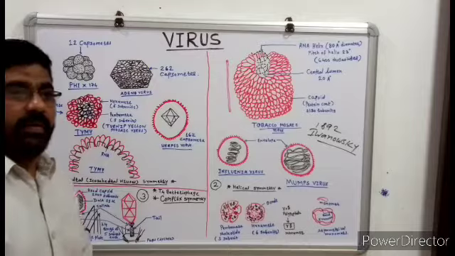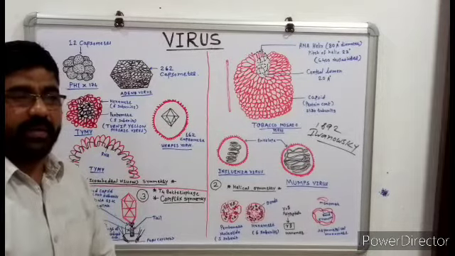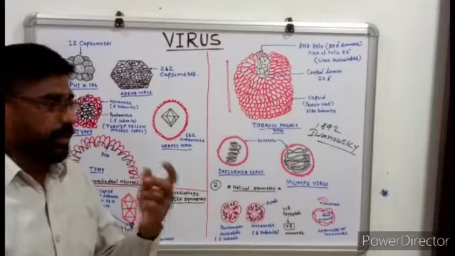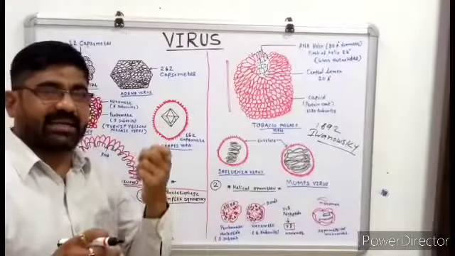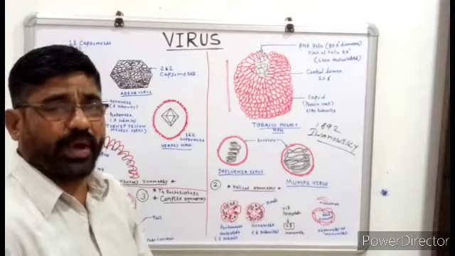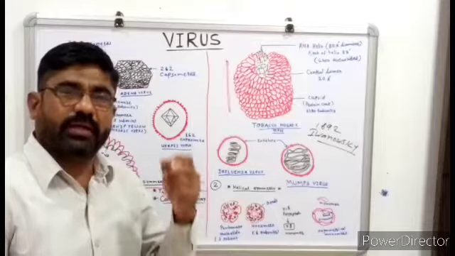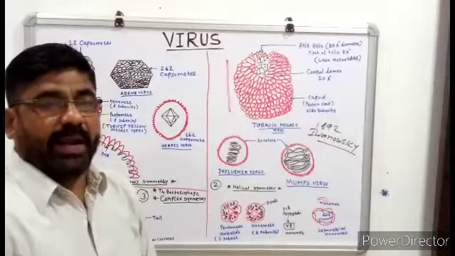Ivanovsky, a Russian scientist, continued Mayer's studies. Mayer had extracted the sap from the mosaic-diseased tobacco plants and injected that infected plant juice into healthy plants.